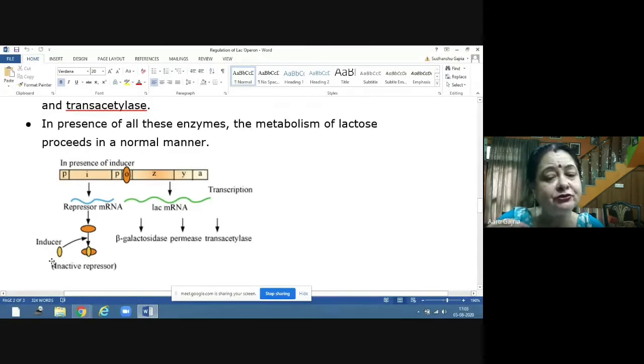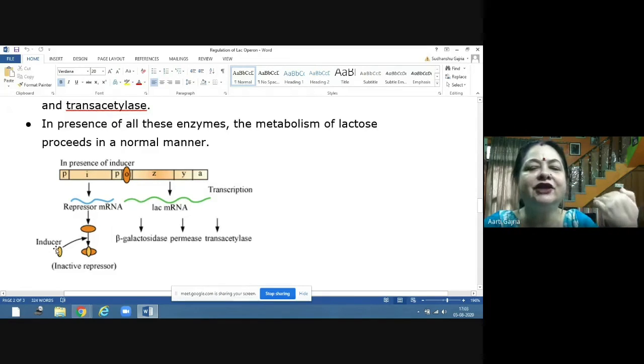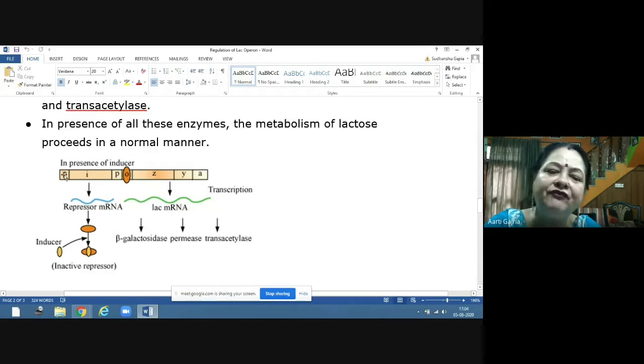Now suppose after some time the whole lactose has been converted into galactose and glucose. What will happen then? Again, in the absence of lactose, the repressor will not be blocked, and again the repressor will come and join with the operator to stop the process. So this is how the operon is getting on and off because of this regulatory gene I, which is producing the repressor.